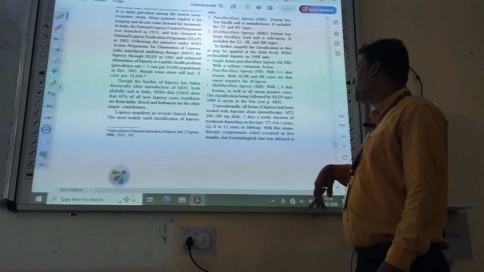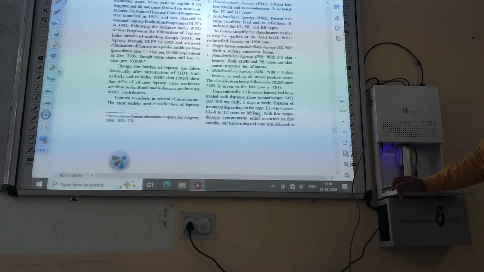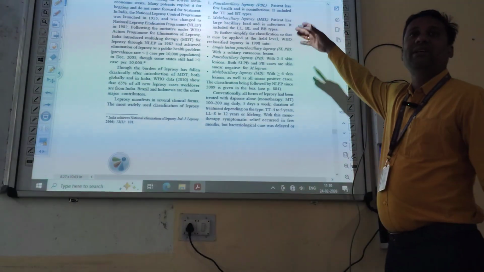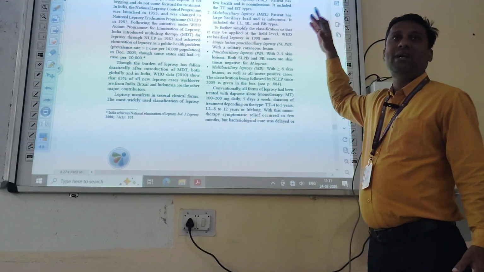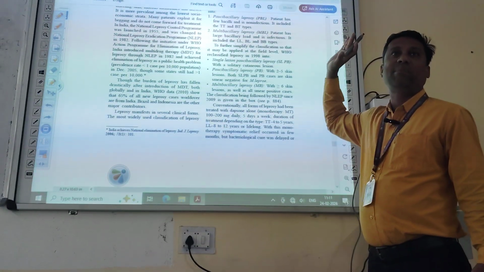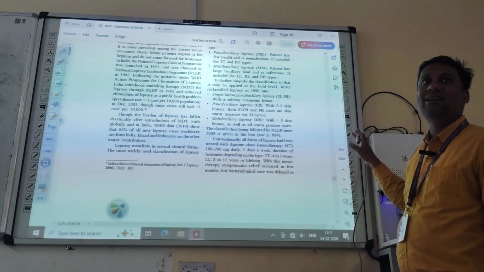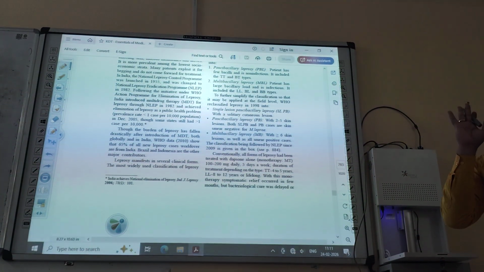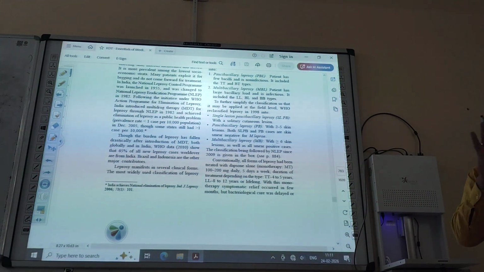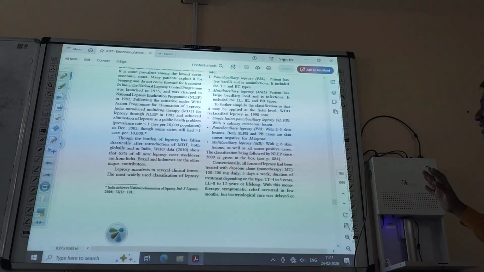Conventionally, all forms of leprosy had been treated with dapsone alone. All forms of leprosy. What are the different types of leprosy we have studied? What are the different classifications of leprosy we have studied here? All types of leprosy are treated by dapsone alone. Only the dapsone is sufficient for killing the Mycobacterium lepra.